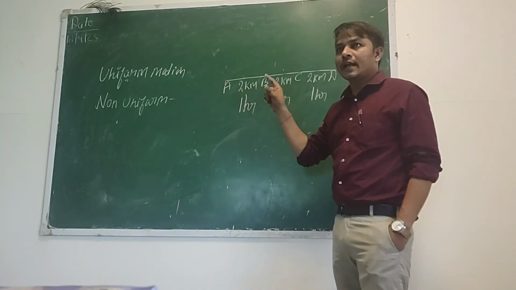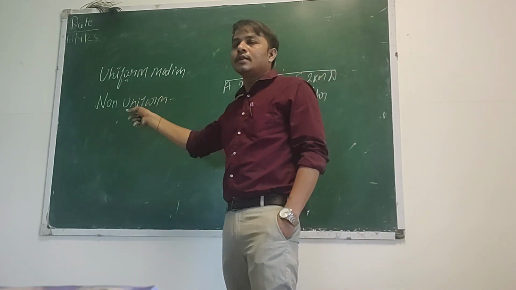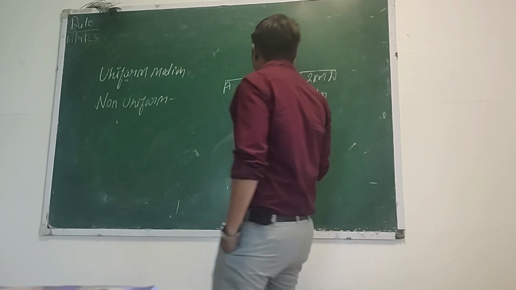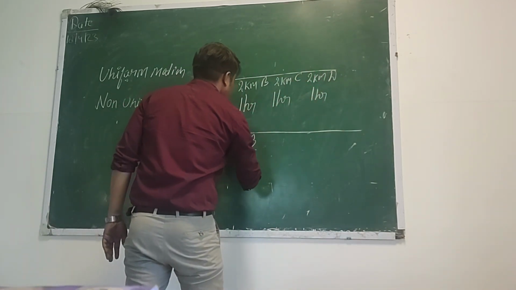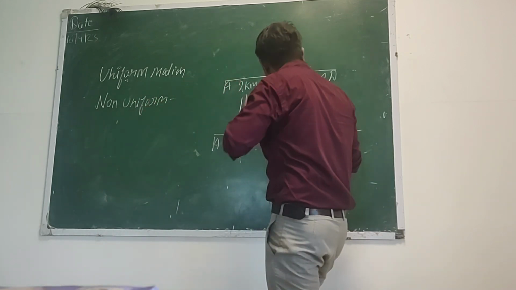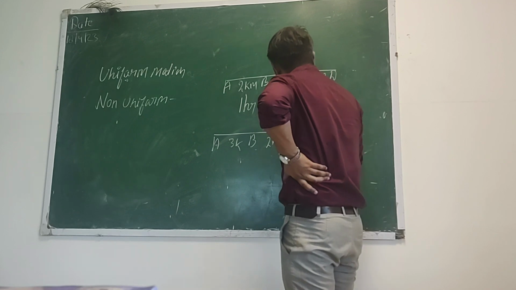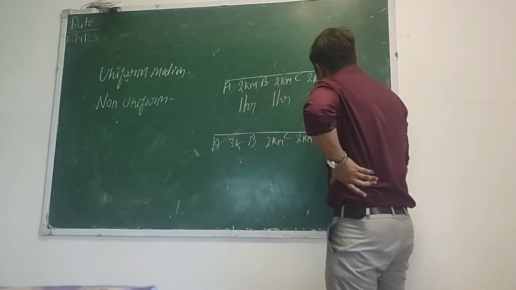If he moves with a uniform speed, then we can say that it is uniform motion. Now we consider non-uniform motion. Suppose A to B 3 kilometer, B to C 2 kilometer, C to D again 2 kilometer, D to E again 2 kilometer.